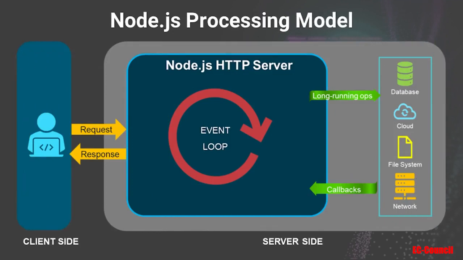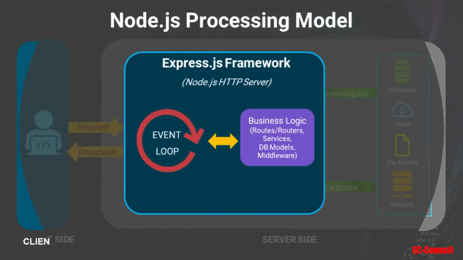But let's take a look at this Node.js processing model again. You've seen this many times throughout the course, and you're going to see it again throughout this course and many other web development courses. So I want to focus on this blue square here. This is where the Express.js framework lives. It sits on top of this Node.js HTTP server. So really, it expands the HTTP module to provide all business logic, things like routes and routers and web services and database models and connectivities and many other middleware, which we'll explore in a separate video.